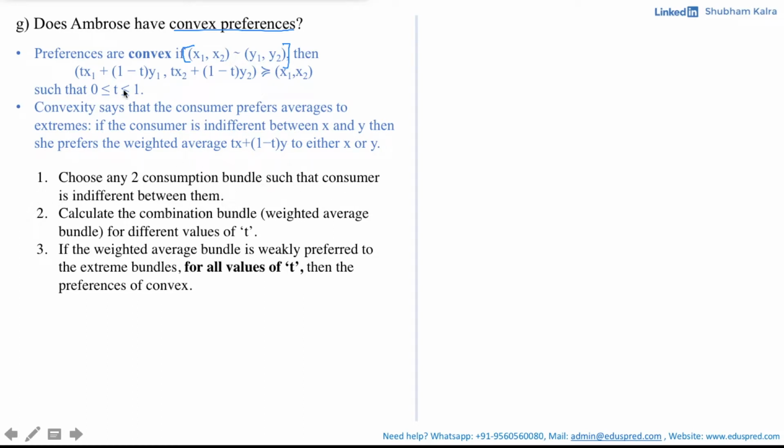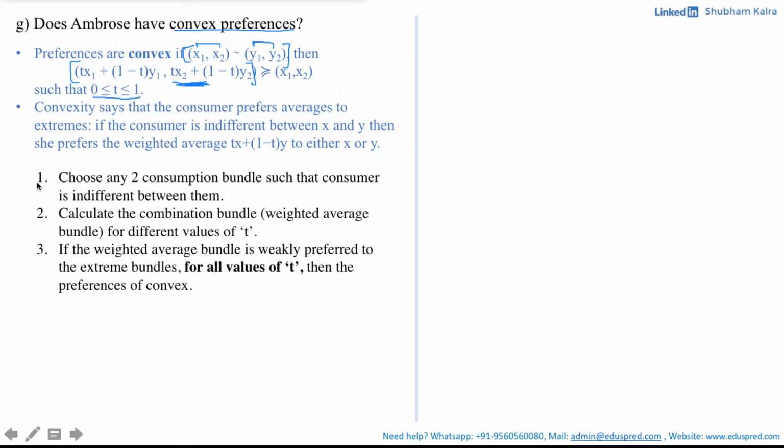The second part is where you have to calculate the combination bundle or the weighted average bundle for different values of t, where t is between 0 and 1, and 0 and 1 are both included. Your third step is to check whether this combination bundle is weakly preferred to the extreme bundles or not, where x1, x2 and y1, y2 are considered to be the extreme bundles, and this should hold true for all values of t. Then we say that the preferences are convex.